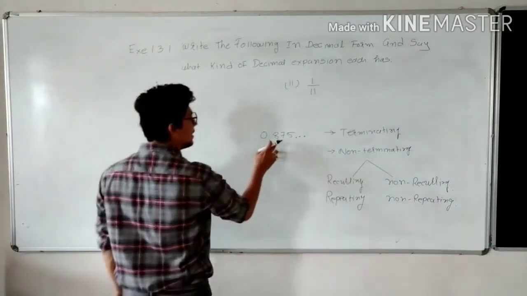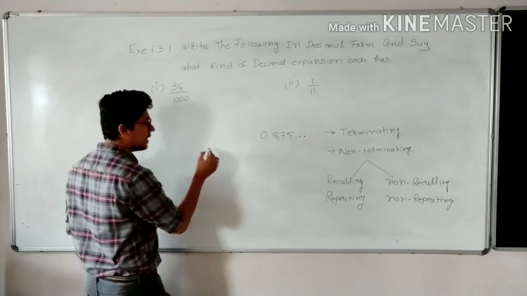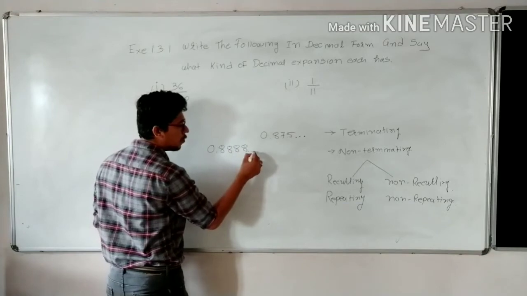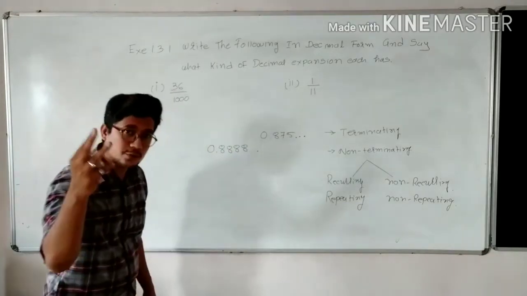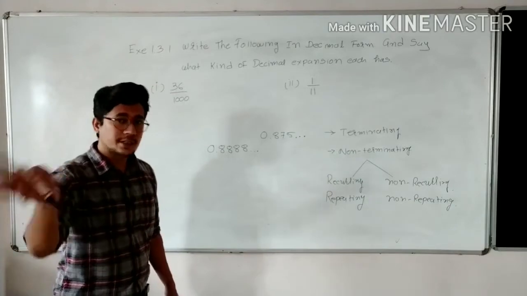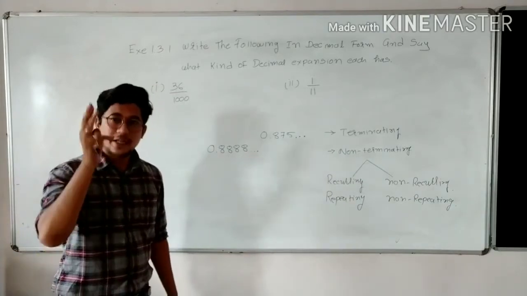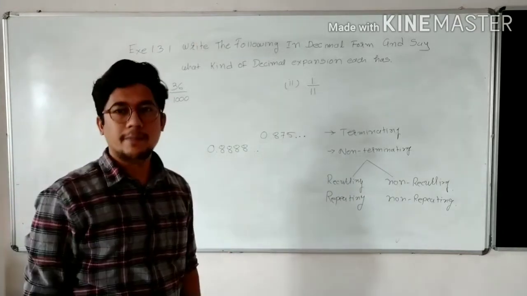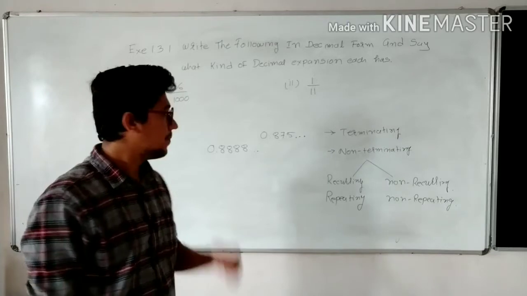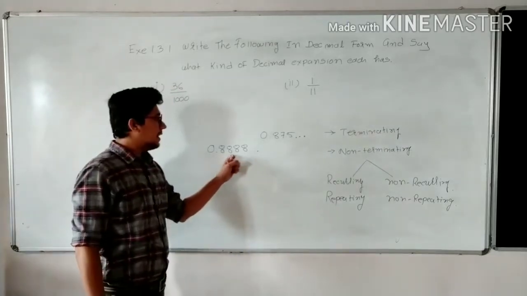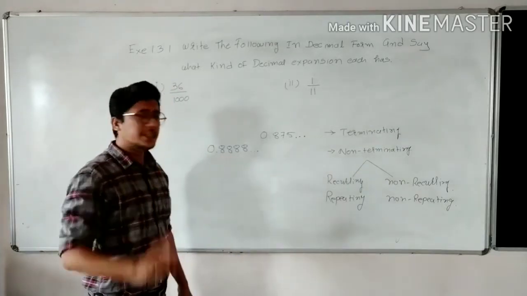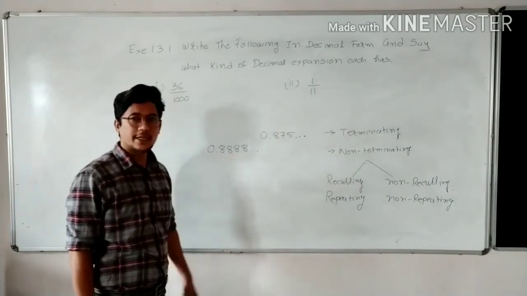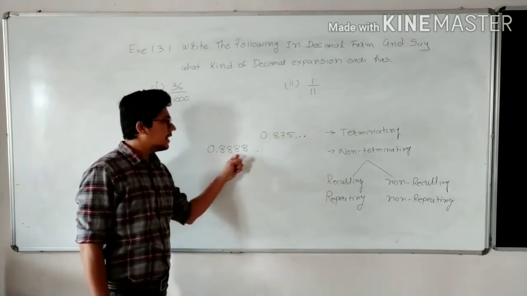Suppose digits are repeating, suppose I am writing 0.88888 and so on. How many dots do we have to put? 3 dots only. Not less than 3, not more than 3. 3 dots indicate that this division process continues to an unlimited span. Here, as you can see, only a single digit, that is 8, is repeating.